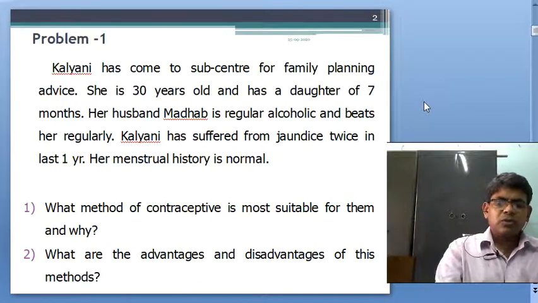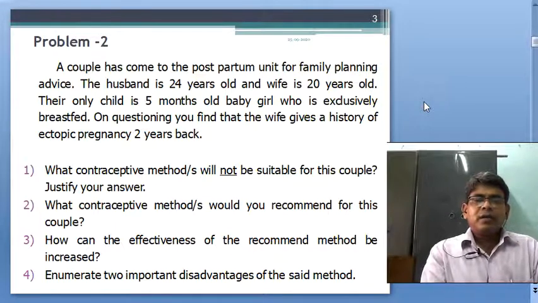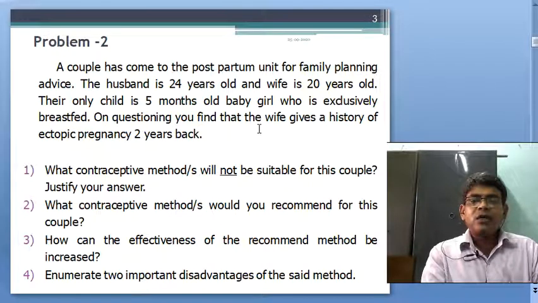So, next problem. A couple has come to the postpartum unit for family planning advice. The husband is 24 years and the wife is 20 years old. Their only child is 5 months old, exclusively breastfed, yes, that is mentioned here. On questioning, you find that the wife gives a history of ectopic pregnancy.